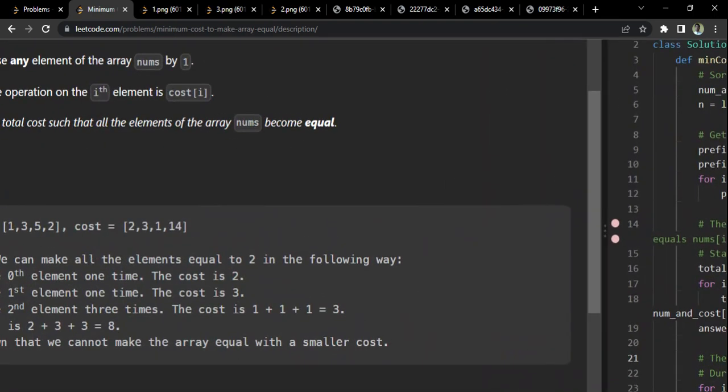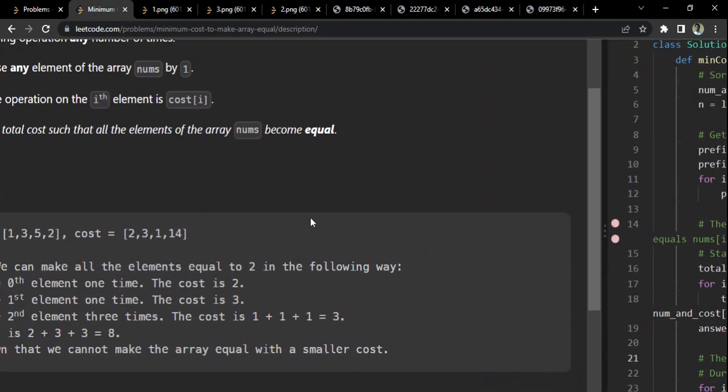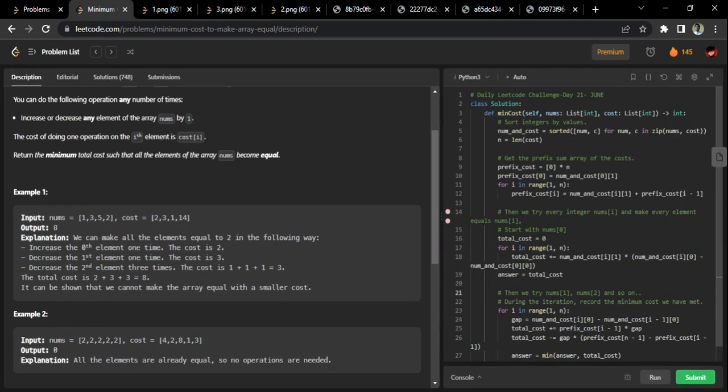This question can be done very easily once you get this. You have to ask the interviewer whether the numbers are 1, 3, 5, and instead of making them equal to one of these, we can make them a separate element which is not even present here. If the interviewer says no, then you come to this approach. The approach we are going to discuss is like that: we are not going to make it any element outside this nums. Any one of the nums elements will be the one to which all the elements will be transformed.